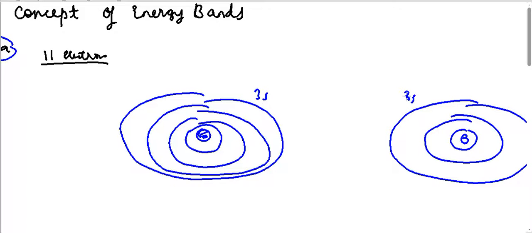If they are very far away from each other, we can assume that these orbitals are not interacting. Orbitals are nothing but the energy levels of an electron. So if they are very far away from each other, we can assume that there is no interaction between these outer orbitals or outer energy levels. But as I bring them closer to each other, the first energy levels to interact would be the outer energy levels, correct?